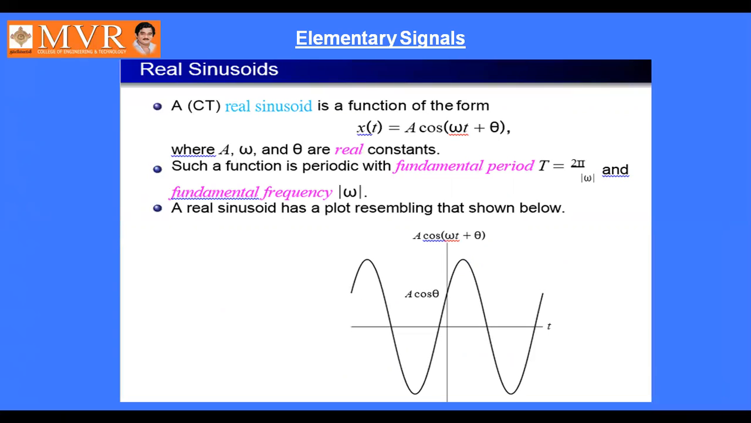Real sinusoids are represented as x of t equal to A cos(omega t plus theta), where theta, omega, and A are all real constants. A is the amplitude or magnitude, omega is the angular frequency, and theta is the phase angle.